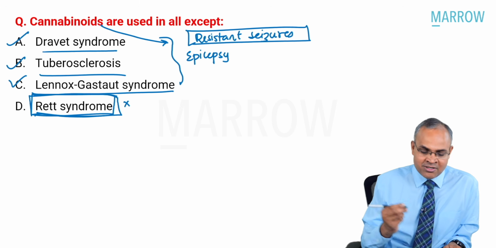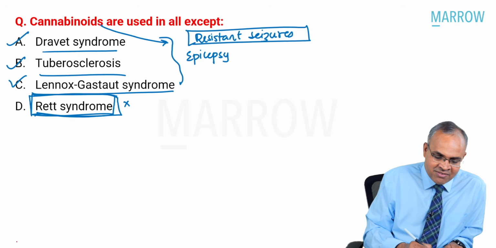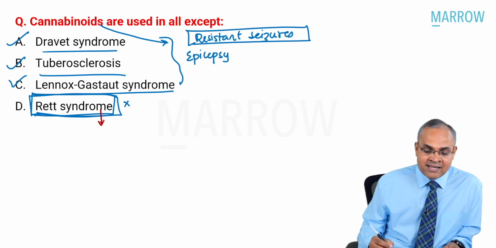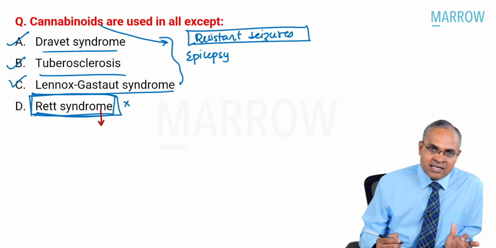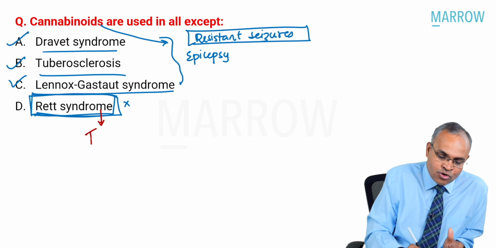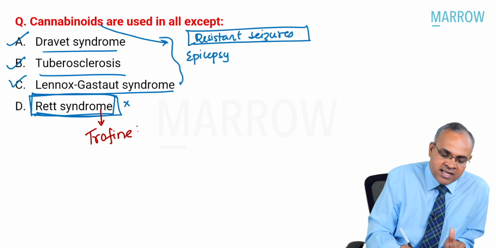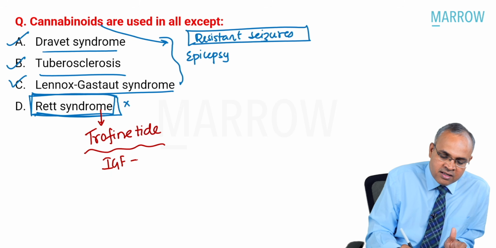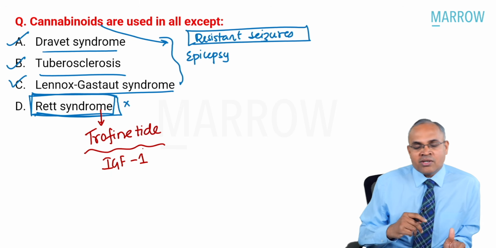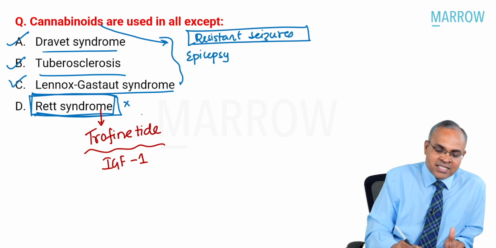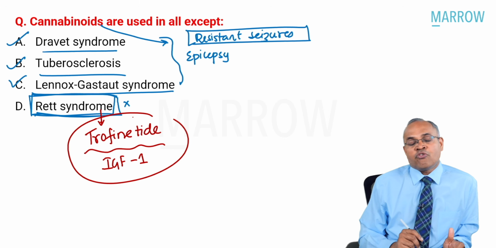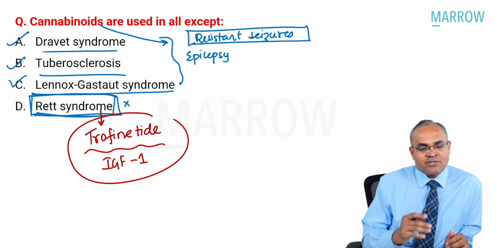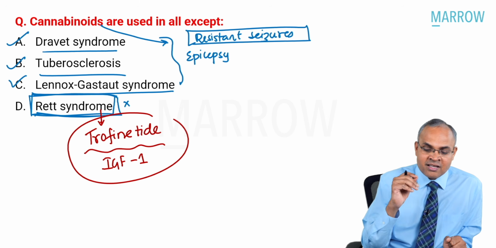One interesting INI-CET question which came last year was, what is the newly licensed FDA approved drug for Rett syndrome? Trofinetide. It is an insulin growth factor 1 modulator. It works on insulin growth factor 1 and brings about better synapses and connections. So trofinetide is a drug which is used in Rett syndrome. Cannabinoids are typically the ones you should remember are used in resistant seizures.